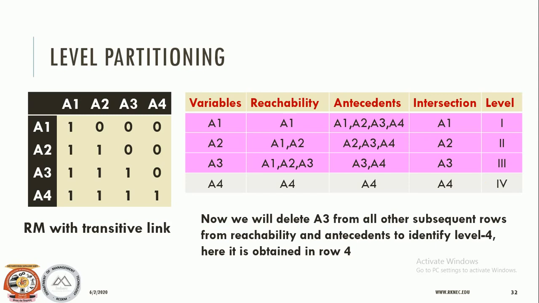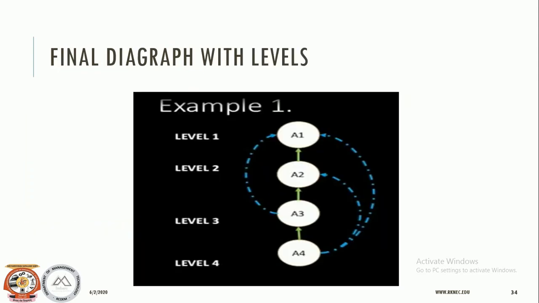How can we prepare a digraph? We can prepare it like this: at level 1 A1 sits, at level 2 A2 sits, at level 3 A3 sits, at level 4 A4 sits. Since we have used only variable names and we do not know the actual variables, just for the sake of a simple example, we will not replace them, because the ISM model suggests that after the digraph you should replace them with the actual variable names. As of now we do not have the variables, so that is why we are using these.